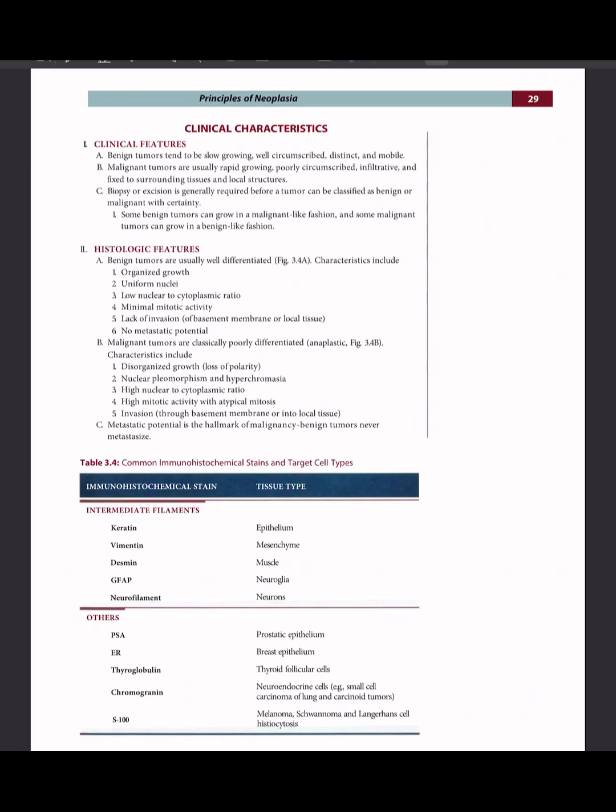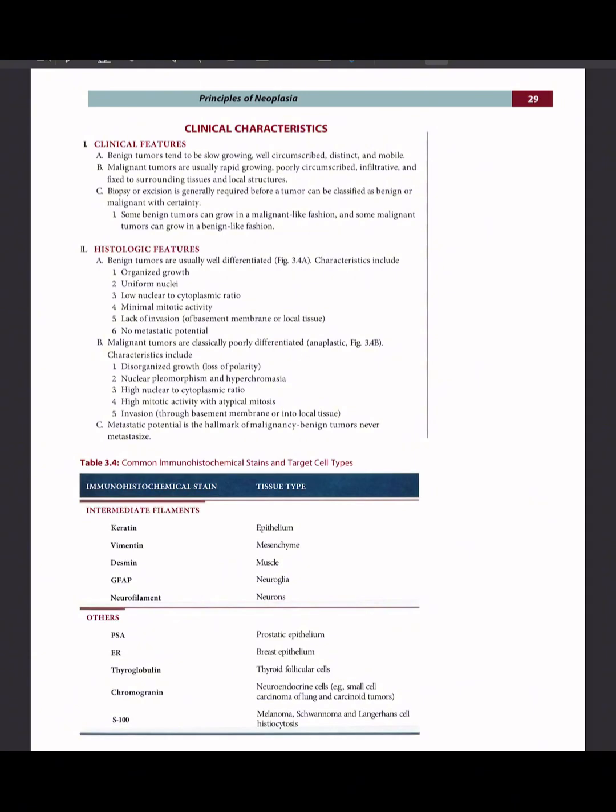Characteristics include organized growth, uniform nuclei, low nuclear to cytoplasmic ratio, minimal mitotic activity, lack of invasion of basement membrane or local tissue, no metastatic potential. Malignant tumors are classically poorly differentiated.